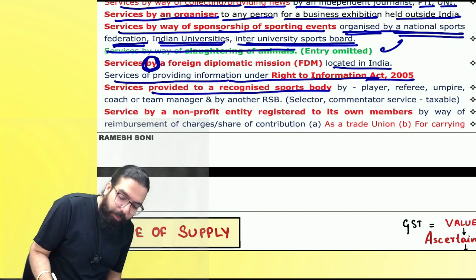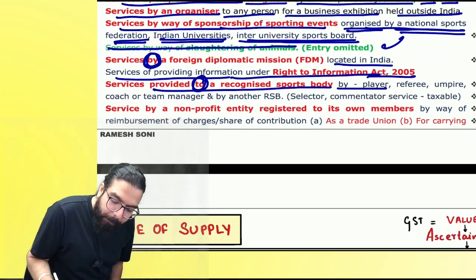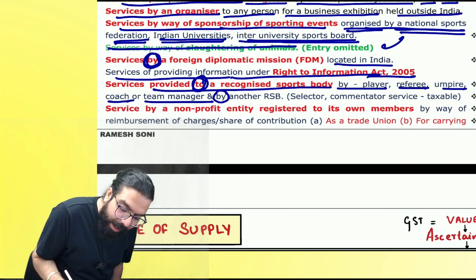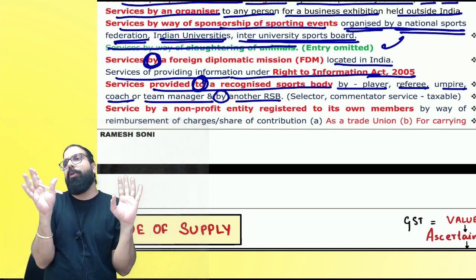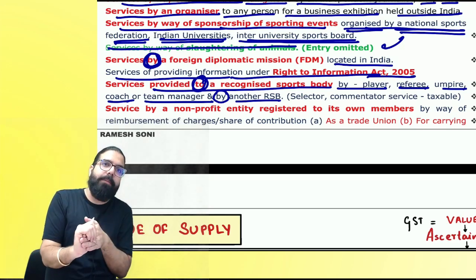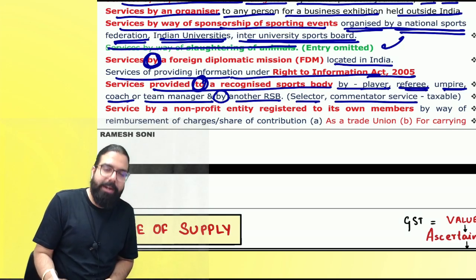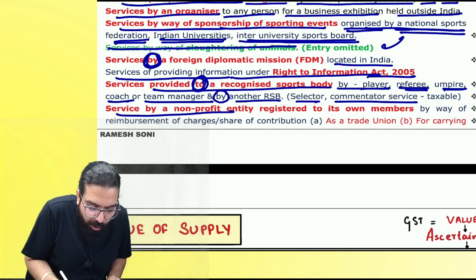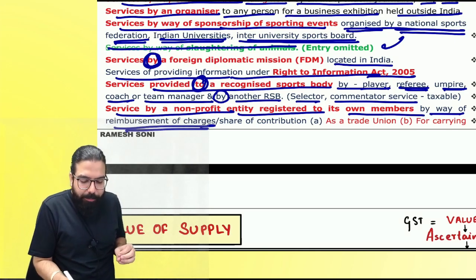Services provided by recognized sports body. Services provided to a recognized sports body by player, referee, umpire, coach or team manager, or by another recognized sports body. Everyone listen. One recognized sports body to another recognized sports body, exempted. Now, services to a recognized sports body are provided by whom? Player, referee, umpire. Now, selector's service, commentator's service, all these are not exempt. These are still taxable.